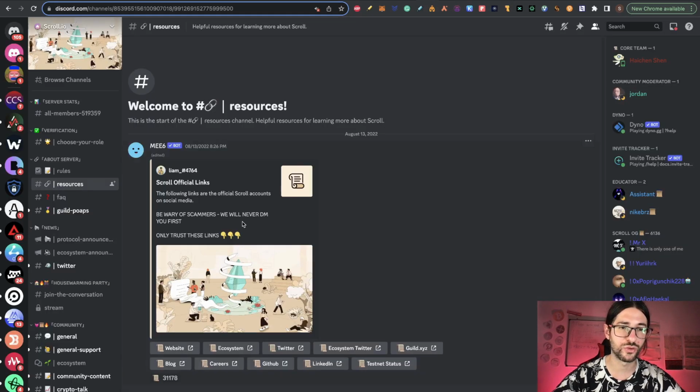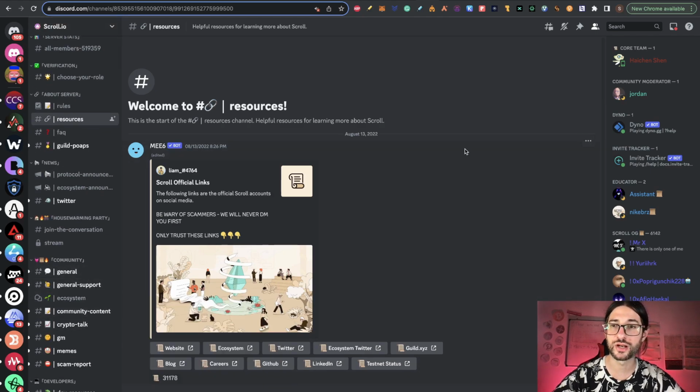Why do I say that? If you go to the Scroll Discord in resources, here you can see the official links. And as you can see, for example, there is no official CLI link. So don't waste any time on secondary CLIs that are related to Scroll, because that is most likely not going to help you get the airdrop. If they launch a CLI and say something that could help to get the airdrop, maybe you will need to do more social tasks. But for now, the only official one here is the guild. So join the Discord here. Here you will see all the important information on community, announcements, ecosystem in general, crypto talk and more.